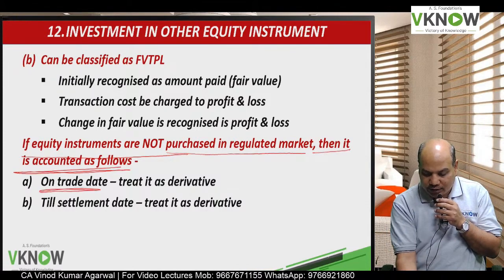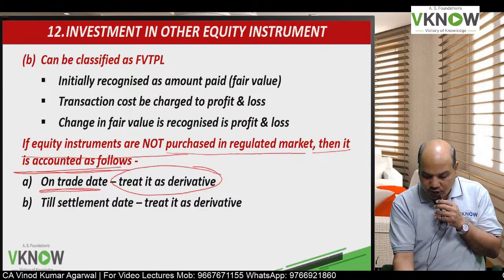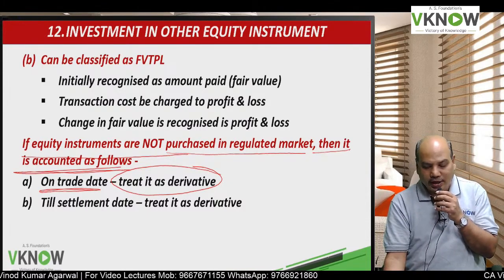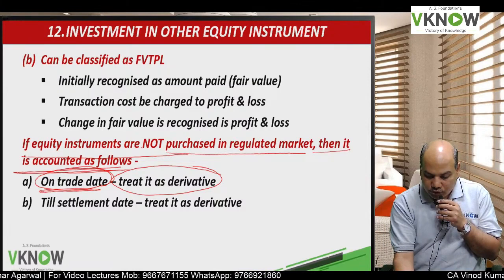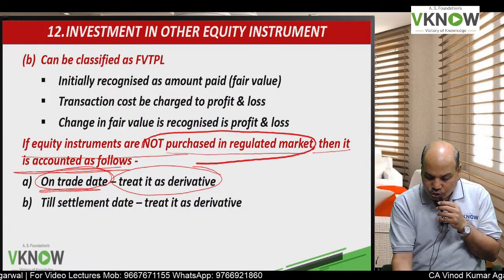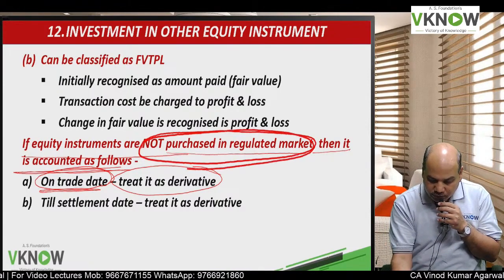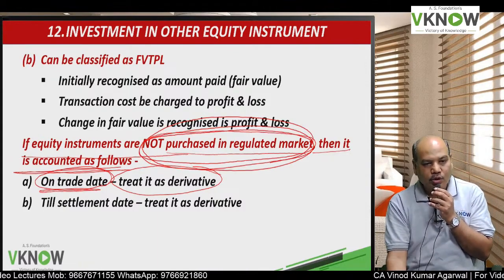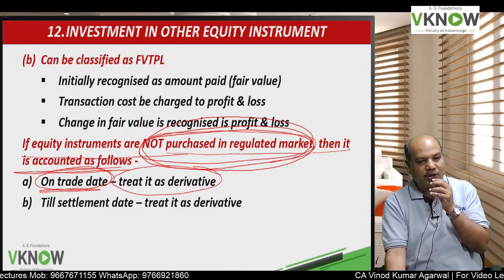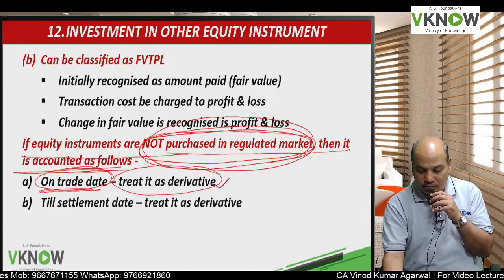On trade date, it is treated as derivative. On trade date means the date you commit to buy or sell. So this is applicable for those equity instruments which are not purchased in regulated market. On a trade date it will be treated as derivative.